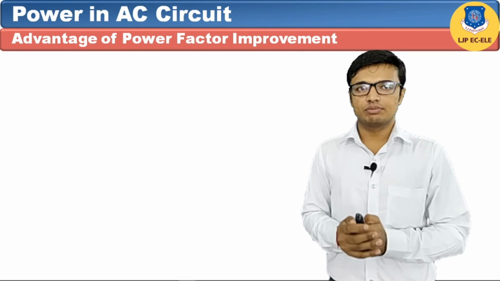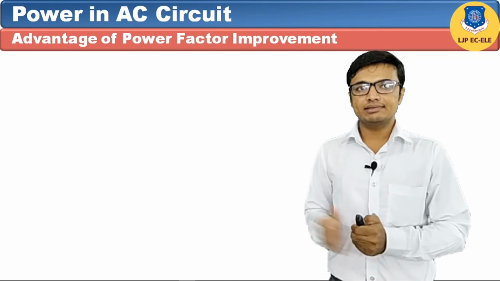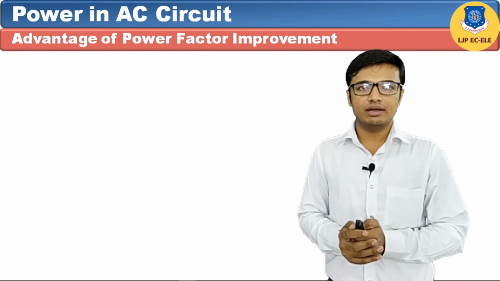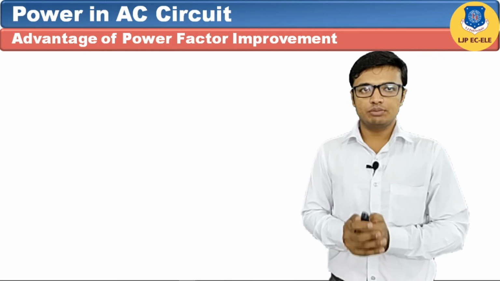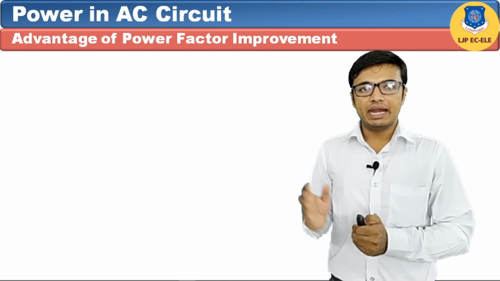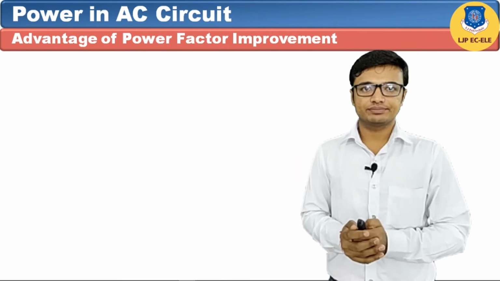Second method is synchronous motor. If we rotate the synchronous motor on no load and adjust the excitation current of the synchronous motor, then we can adjust the power factor of the supply system. So using a synchronous motor, we can vary the power factor of supply. But the disadvantage is that it is very costly and the maintenance cost of a synchronous motor is very high.